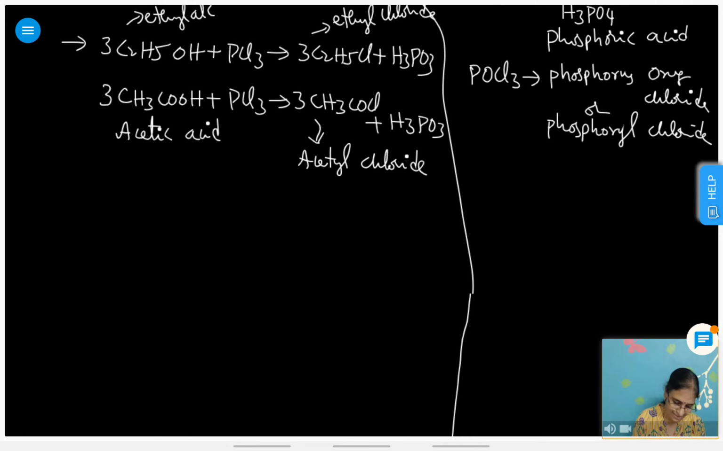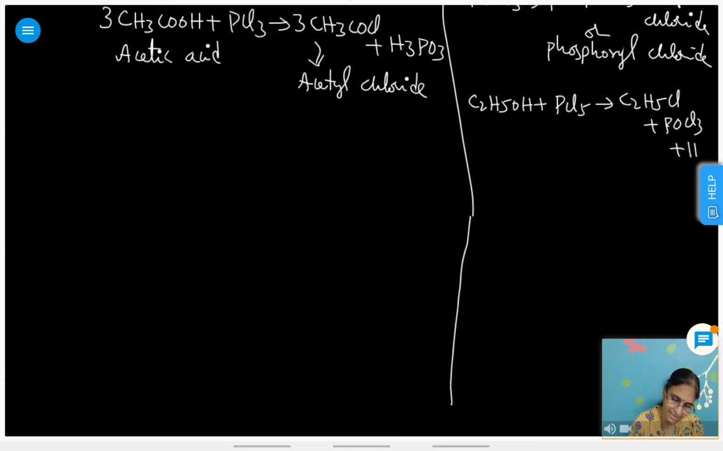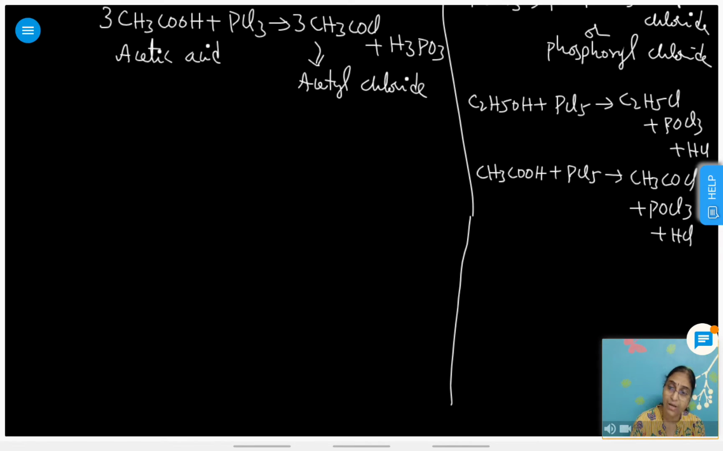Let me consider another very important reaction on the other side: C2H5OH plus PCl5 gives C2H5Cl plus POCl3 plus HCl. Same, the names are the same. Next is CH3COOH plus PCl5 gives CH3COCl plus POCl3 plus HCl. Got it? These are the various important reactions.